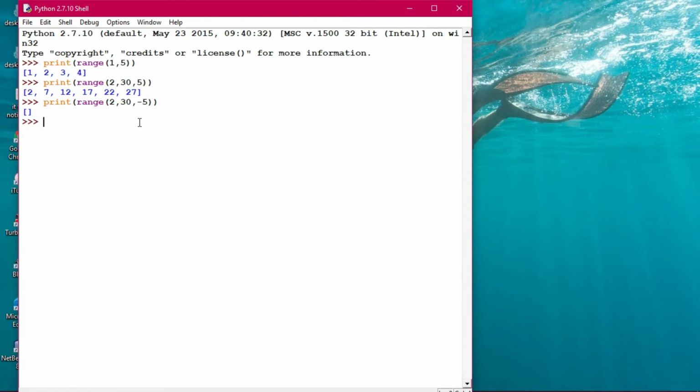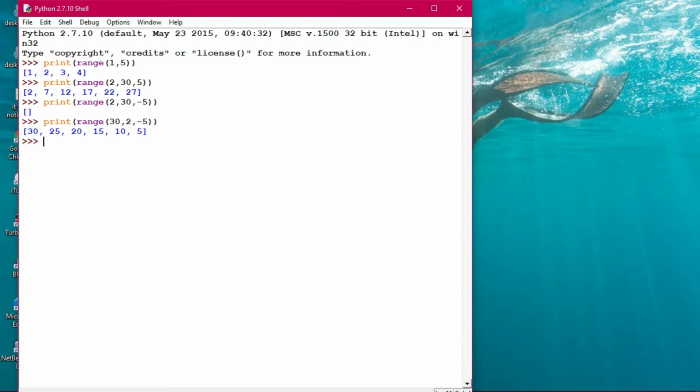All right, so now if you have to print it backward, in the backward direction, print(range(30, 2, -5)). That will be the thing. Now if you print it like this, it will be printed correctly. So what is happening out here? Whenever you give the initial value greater than the final value, then the increment step has to be given, as a negative number.